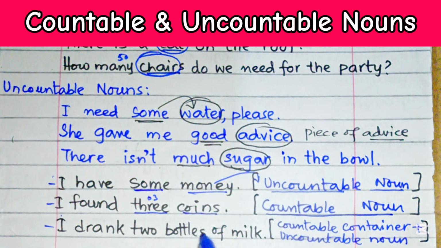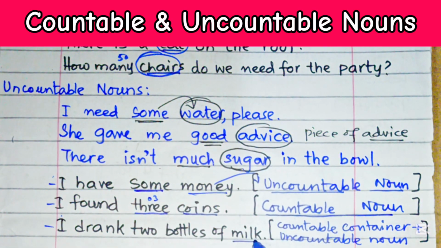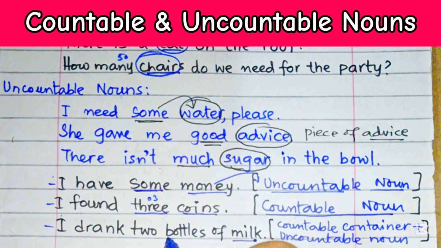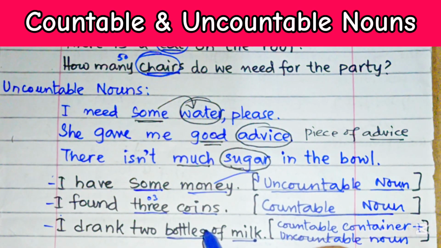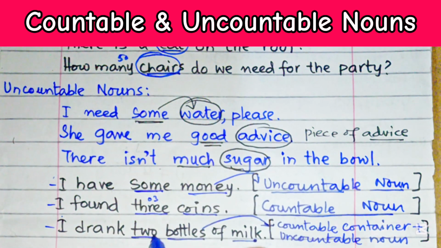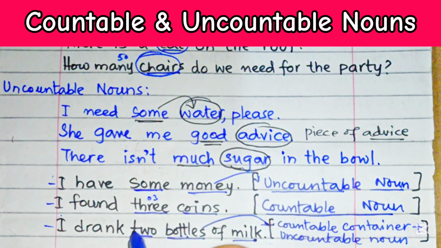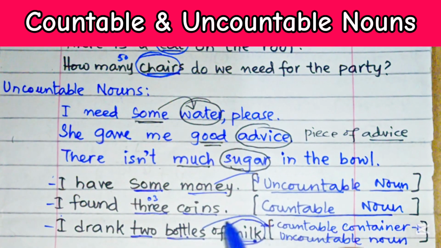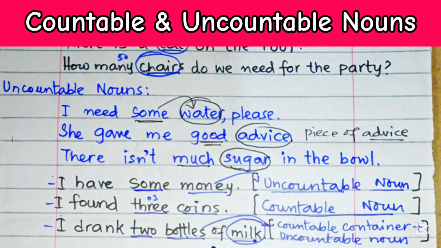I drank 2 bottles of milk. Milk is an uncountable noun, we know this, but this bottles is a countable container. So due to this container we can say 2 bottles, 3 bottles, 4 bottles, but milk is an uncountable noun. Hope you understand the concept.